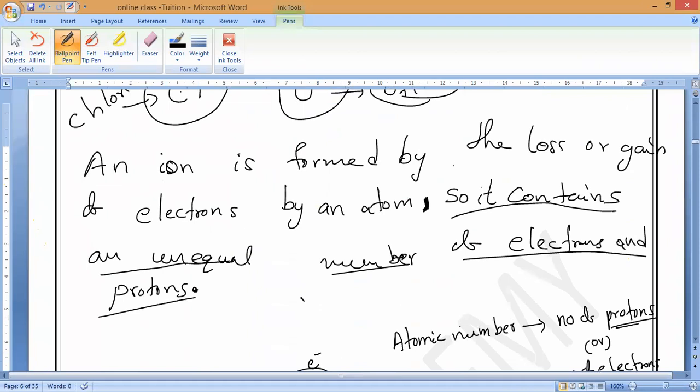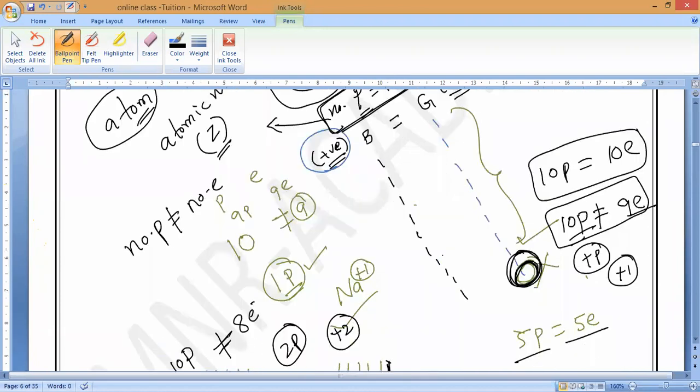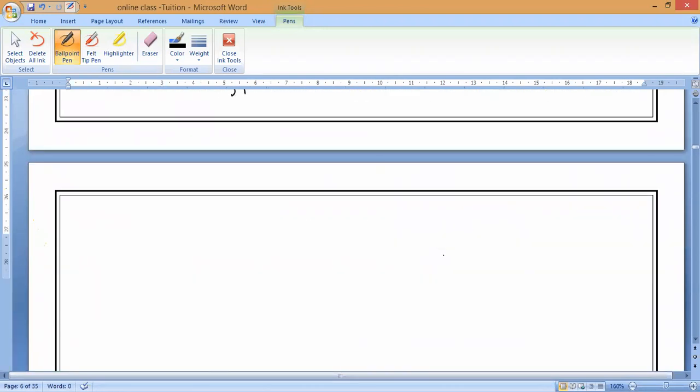So it contains an unequal number of electrons and protons. That is what we should call an ion. Are you guys clear now with the definition? Any doubt in this? Everybody?